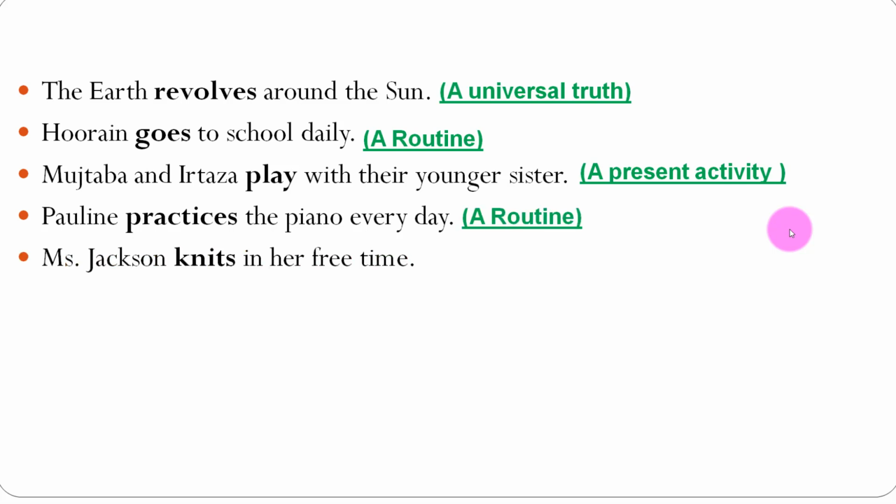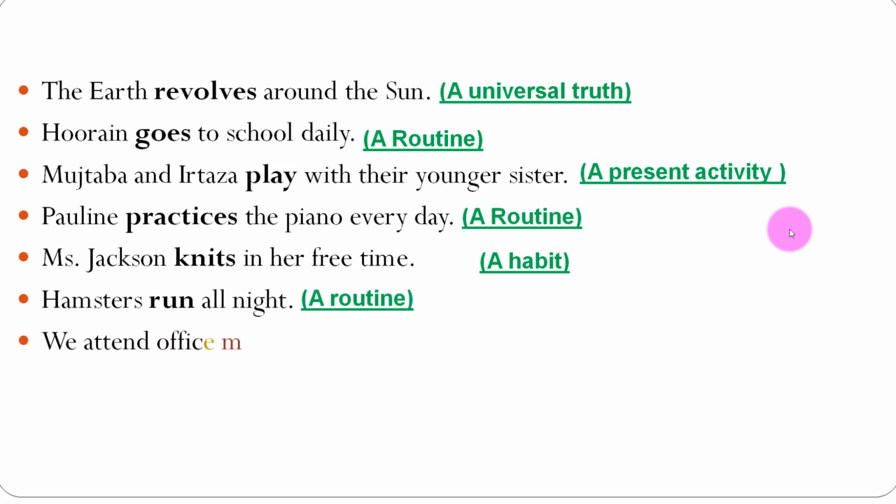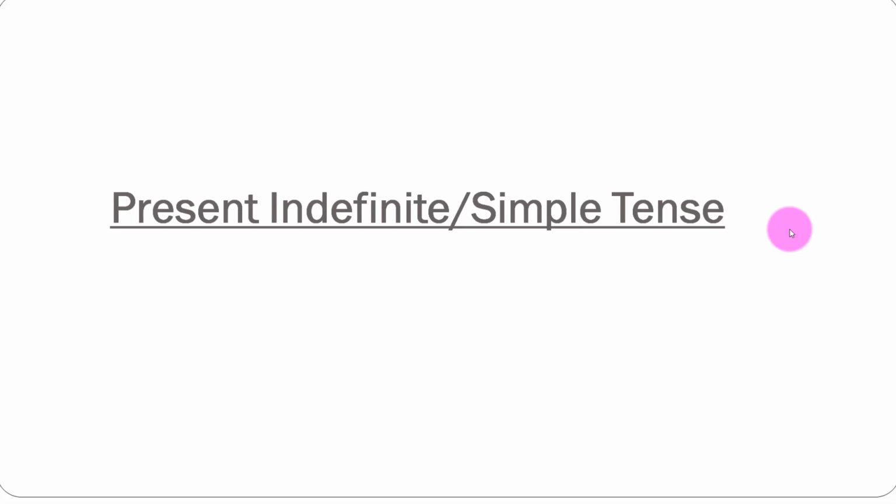Miss Jackson knits in her free time. A habit. Hamsters run all night. A routine. We attend office meeting on every Wednesday. A schedule. All these sentences are representing one single tense, and that tense is present indefinite tense, or we can also call it simple tense. So this is our today's topic.